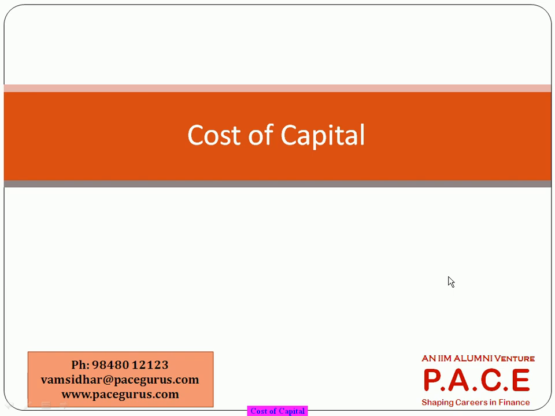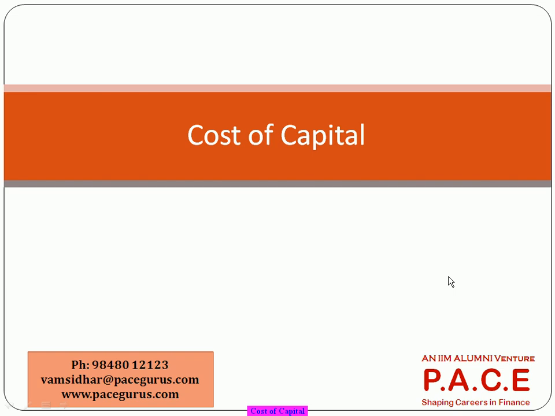So, whenever we talk about the cost of capital, the total capital that comes into the company, what is the cost associated with it? The company can raise capital in multiple forms: some portion in the form of debt, loans, some portion in the form of equity, which is the promoter's own capital or from the shareholders. Some portion could be in the form of preference shares, which has a mix of these two characteristics.